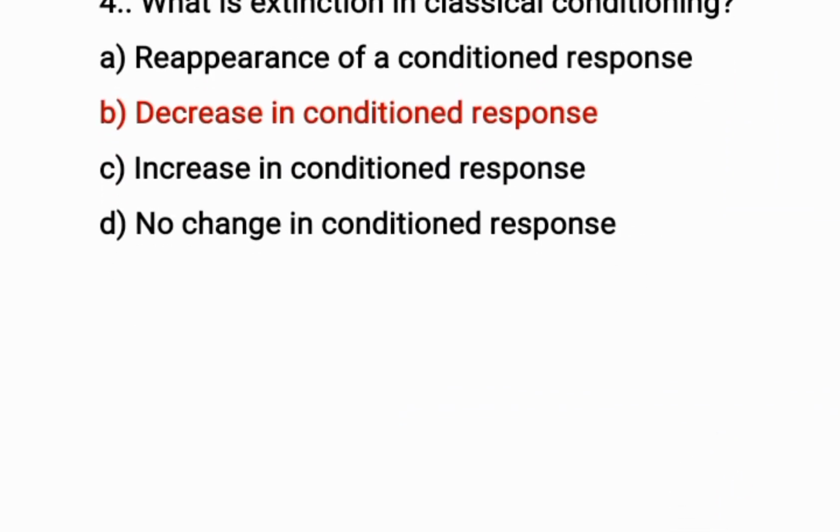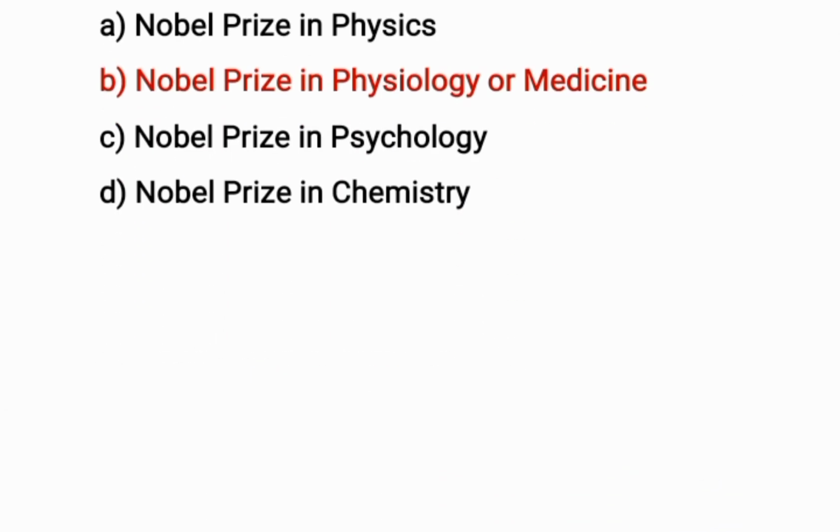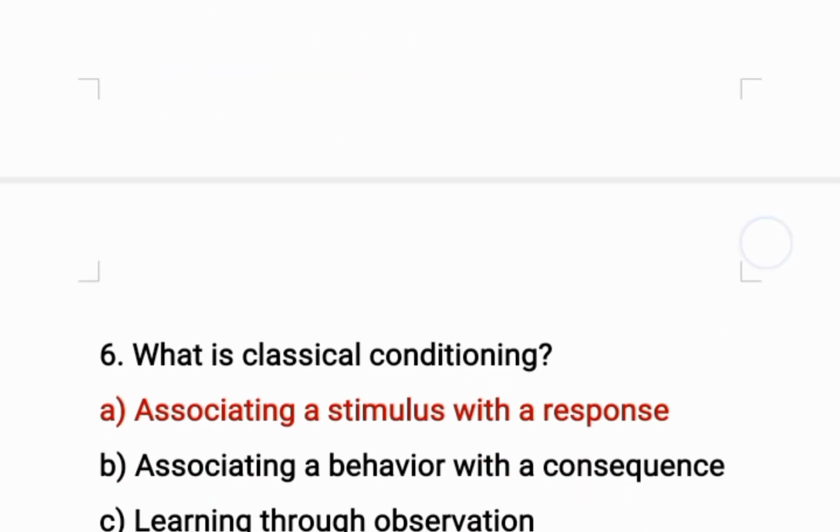Okay, question number 4. What is extinction in classical conditioning? The correct option is B. Decrease in conditioned response is extinction in classical conditioning. Okay, question number 5. What award did Pavlov win? The correct option is B. Nobel Prize in Physiology or Medicine is the award Pavlov won.